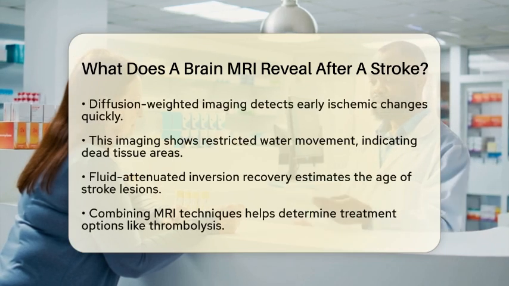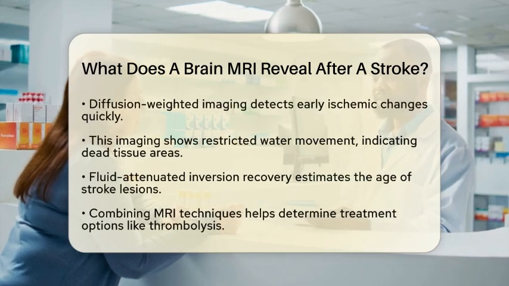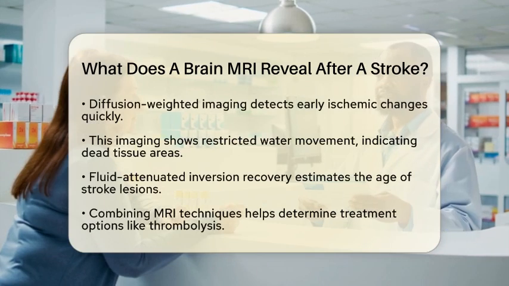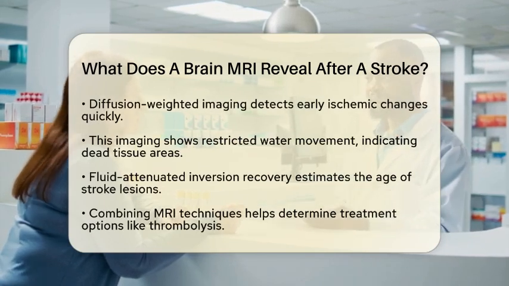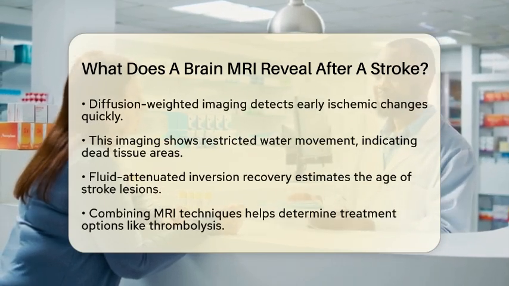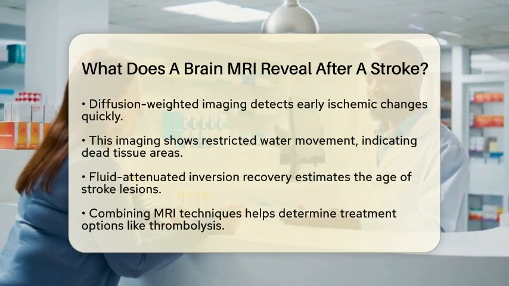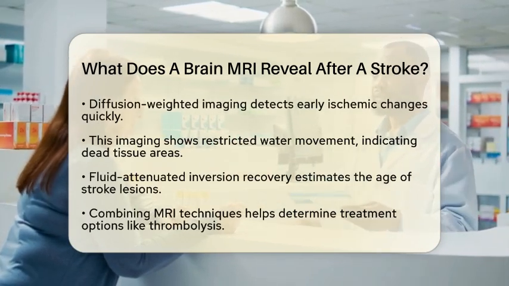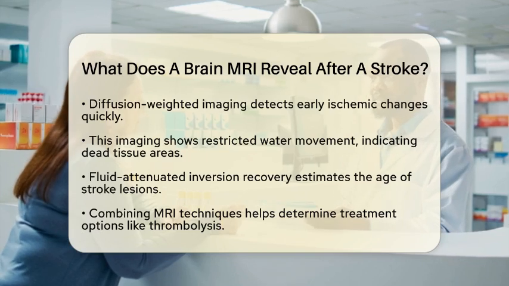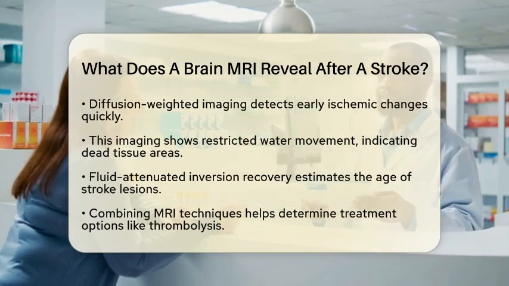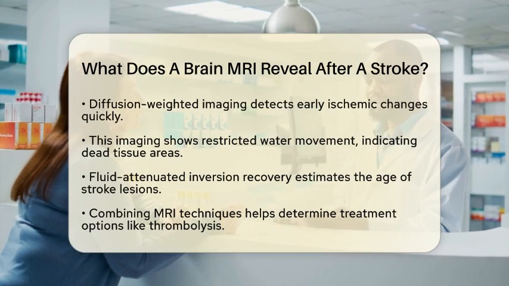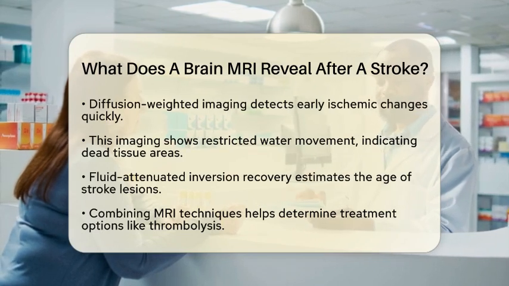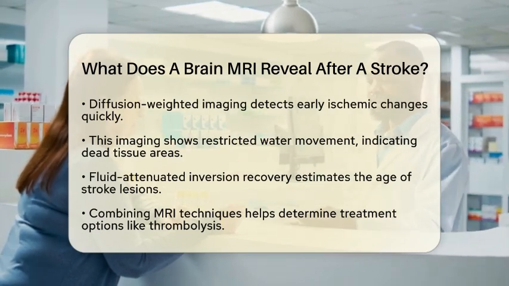Another important sequence is fluid-attenuated inversion recovery. This technique helps estimate the age of the stroke lesion by revealing changes related to swelling and tissue injury that develop over hours to days. Combining these two imaging techniques allows healthcare providers to determine if a stroke is recent enough to benefit from treatments like thrombolysis, which is a procedure to dissolve blood clots.